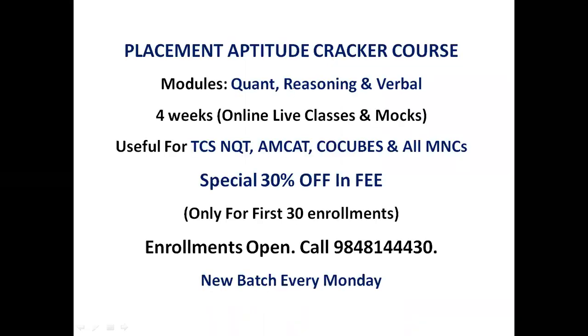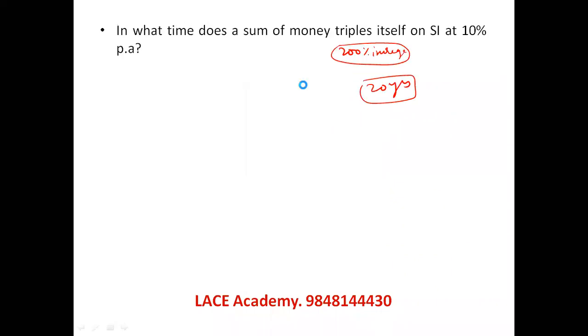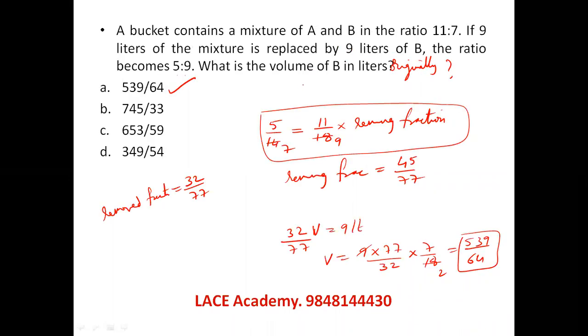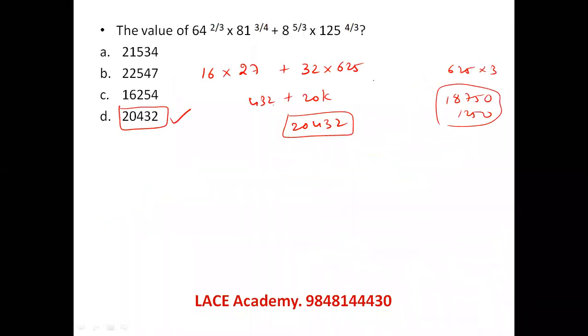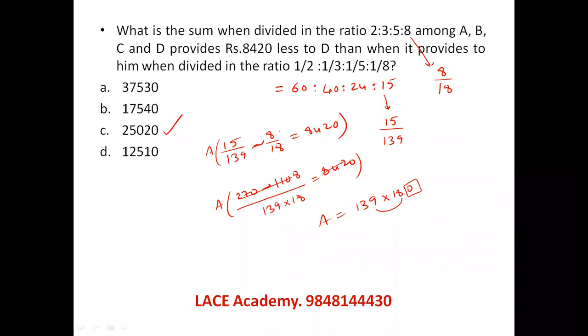So these are the 20 questions that I have taken from the examination that is still going on. Just go through the questions and the logics that I used. If any logic is not understood, you can approach our Lace Academy. Here the question had to be like that, though originally it was not given like that in the exam. And the other questions are mostly straightforward. This is the only place where I used my number systems knowledge to answer the question without going into quadratic equations. And this is a question where I used my calculations a bit faster so that I can get the answer a bit easily.